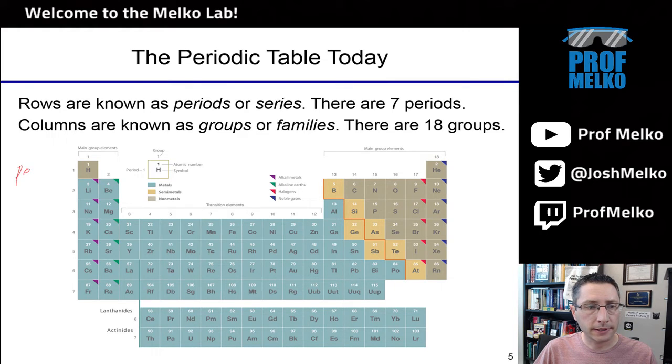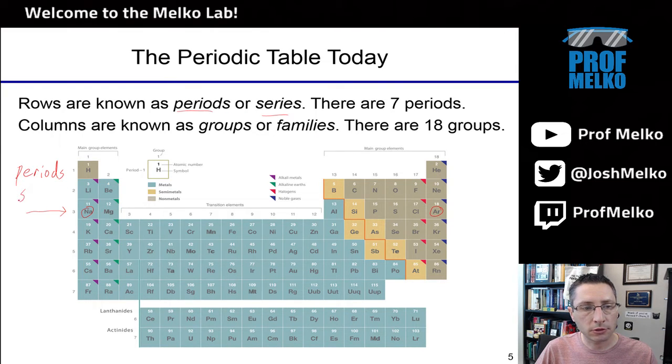Right? So we name it the periodic table because these properties are periodic, they're repeating. And the periods here are what the rows are. So moving left to right, this first row, or first period, is also known as the first series. This third period goes from sodium all the way to argon. That's everything in the third period or third series.